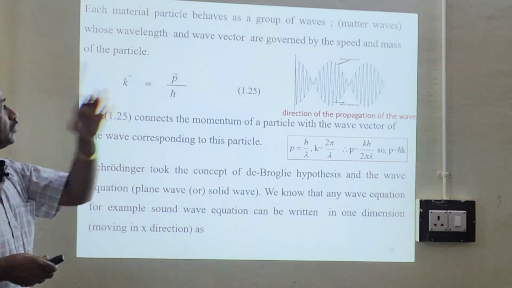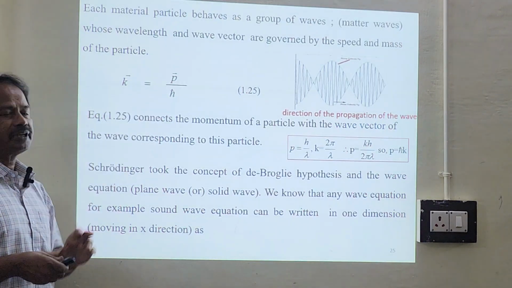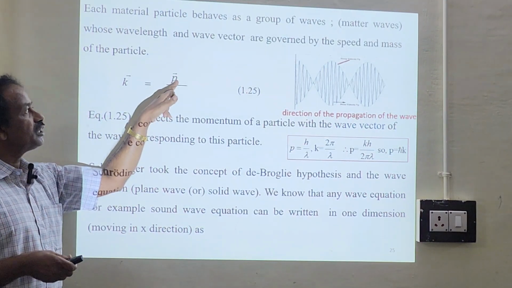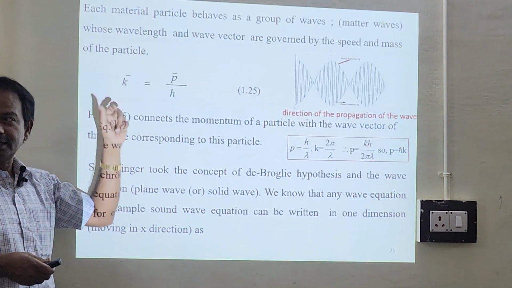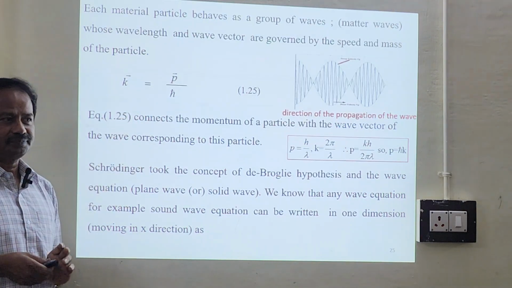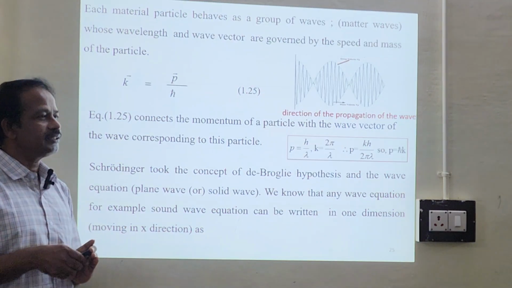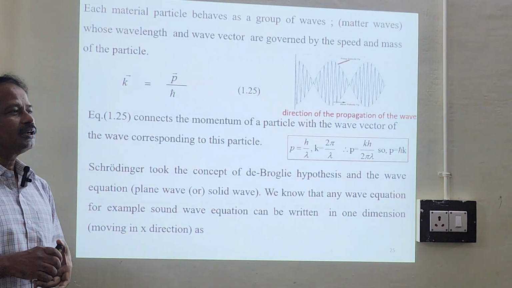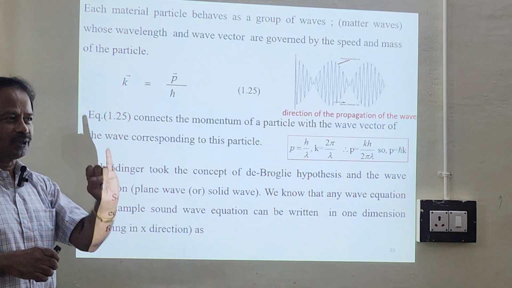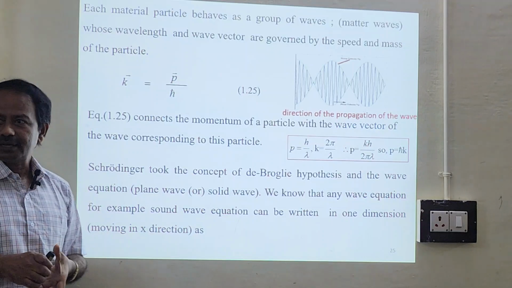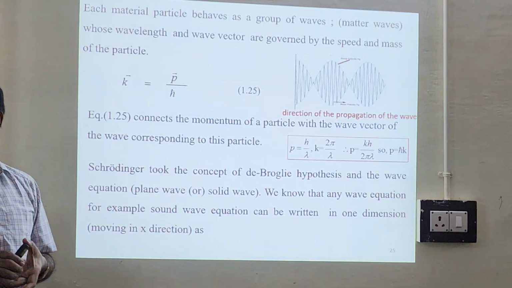Okay. So in terms of the wave vector, we can write k vector equals p divided by h bar. So the momentum of the particle can be represented as h bar k. Actually, this is the eigenvalue of the momentum. So p equals h bar k. When you are studying quantum mechanics, surely you should know about the eigenvalue of the momentum. I have already mentioned one eigenvalue, which is p equal to h bar k, where k is the wave vector, which is nothing but the direction of the propagation of the wave.